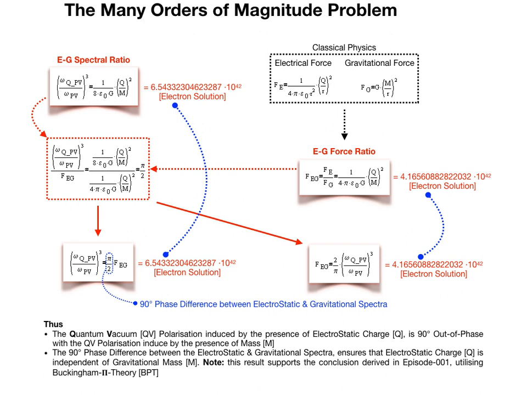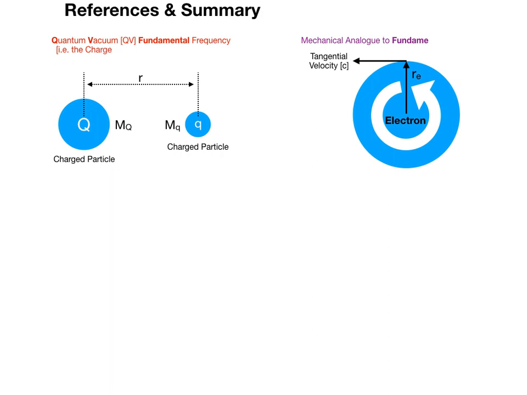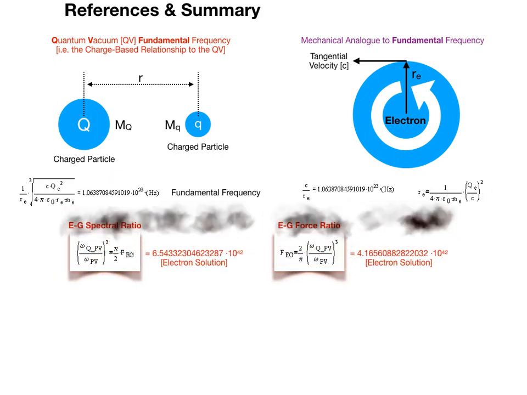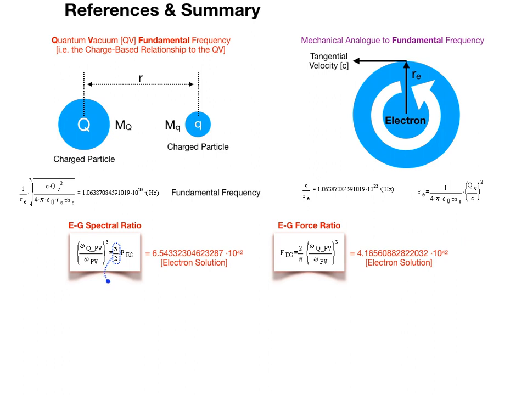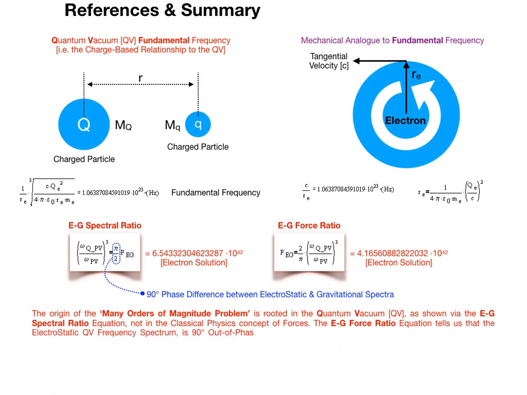Let's now summarize what we've learned. The obvious lessons learned on our journey are materializing on screen. However, the most important fundamental concept we have derived is the importance of the quantum vacuum as a medium of common connection and energy exchange. We have shown that the origin of the many orders of magnitude problem is rooted in the quantum vacuum, as shown via the spectral ratio equation, not in the classical physics concept of forces.